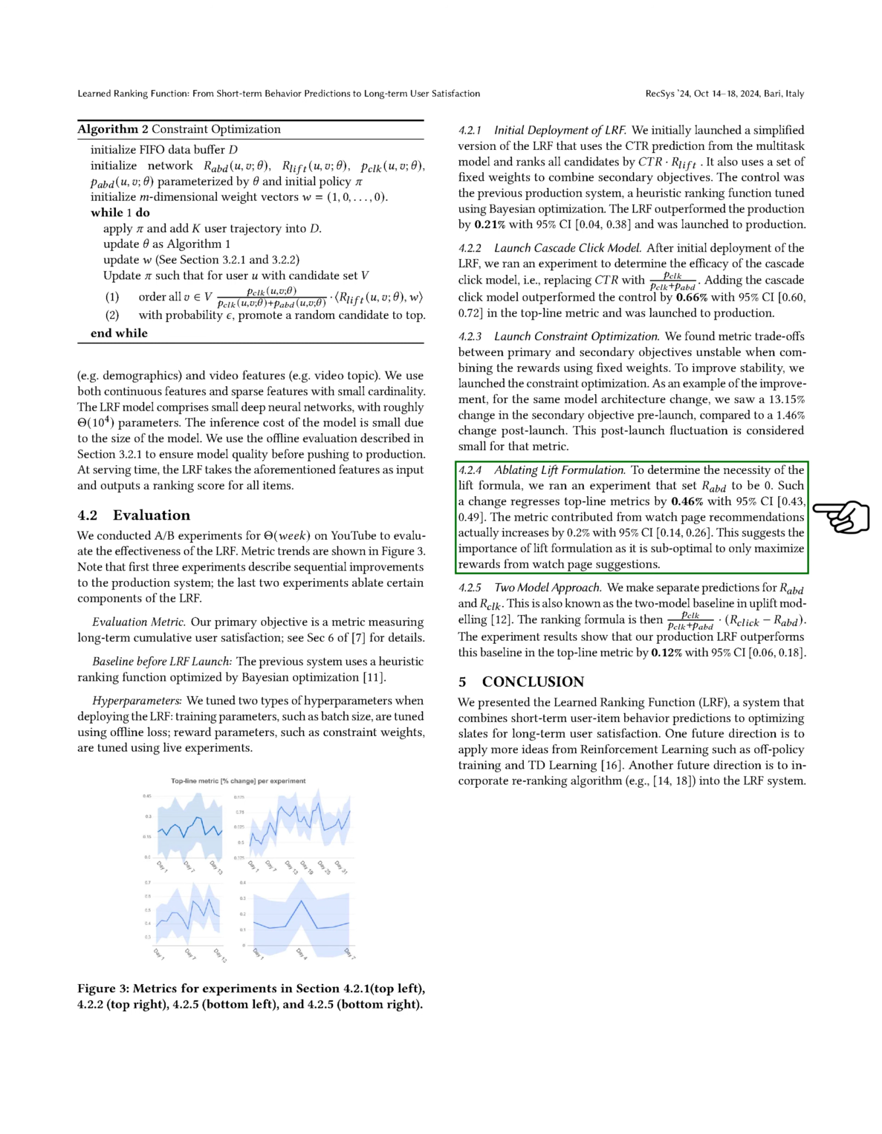Lastly, we adopted a two-model approach, where we made separate predictions for the abandoned rate and the click rate. This is referred to as the two-model baseline in our modeling process. The ranking formula we used is the ratio of clicks to the sum of clicks and abandoned actions, multiplied by the difference between the click rate and the abandoned rate. Our experimental results indicated that our production LRF outperformed this baseline by 0.12% in the top-line metric, with a confidence interval of 95% ranging from 0.06 to 0.18.